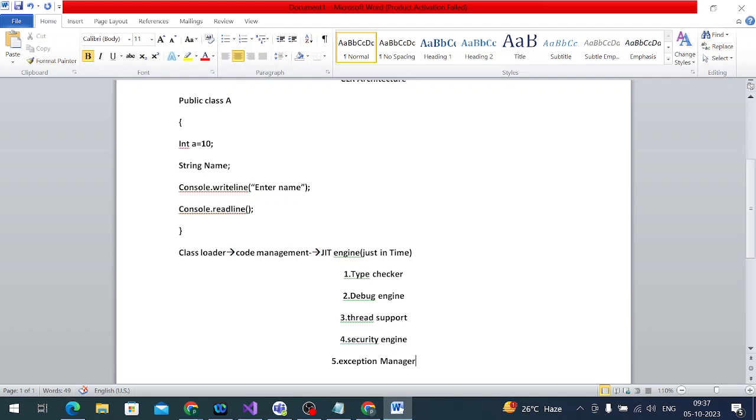This kind of application is available in the JIT engine. The JIT engine is a software application. It is called a compiler, a converter. After converting everything,